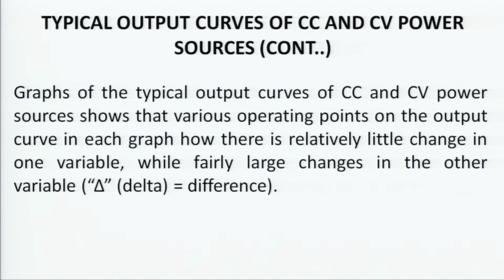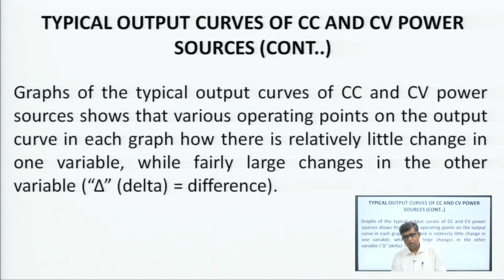So, the graph of a typical output curve of constant current and constant voltage power sources shows various operating points on the output curve in each graph, where relatively little change in one variable will give you fairly large changes in the other variable.